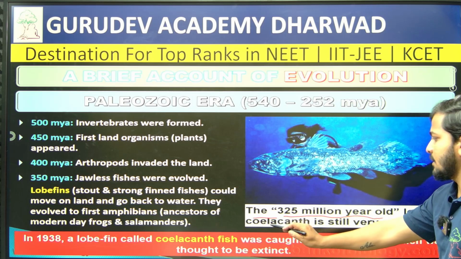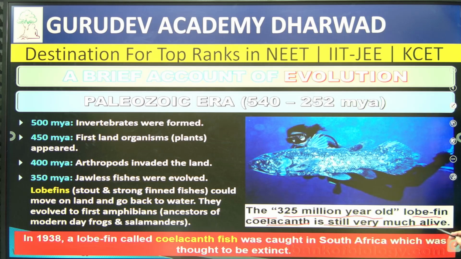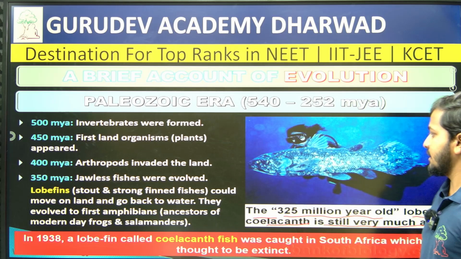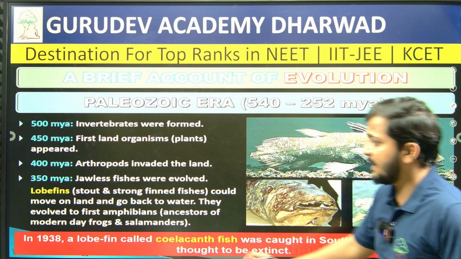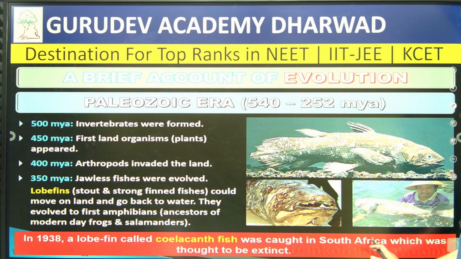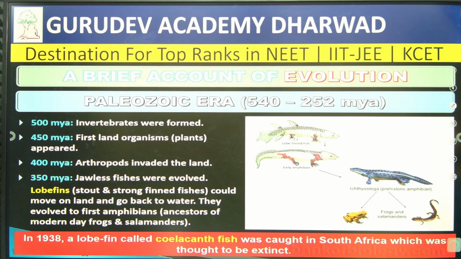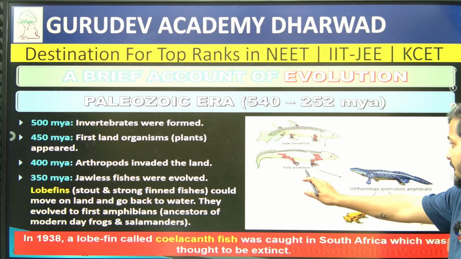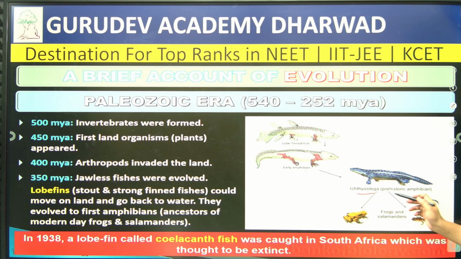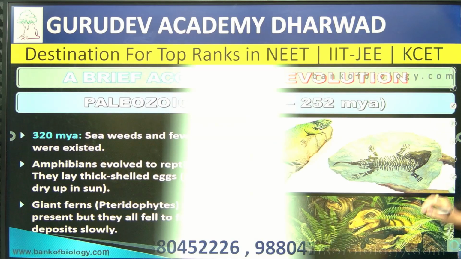So the lobe fin coelacanth is still very much alive, it is still there, right, the lobe fin fish that we are finding. Then in 1938 it was caught in South America, those are the images you are going to see, which was thought to be extinct, right. Overall you can find the diagrams of this lobe fin fish, the early fin fish, then Ichthyostega, the development of frogs and salamanders, from this organism evolutionary changes can be seen, right.